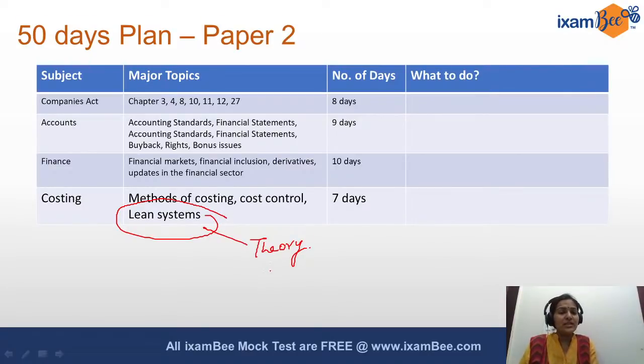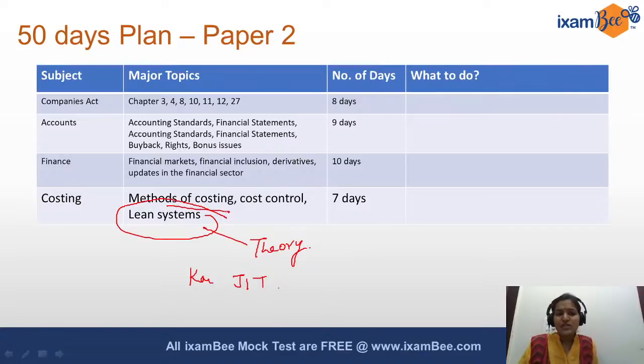For engineers, for production and efficiency aspects, you would have read about all this so much, like what is Kaizen, what is just in time. So there is no rocket science in these terms. This is all theoretical. You read it once, you revise it once, and you are done. And if any question comes, you will very easily answer it.